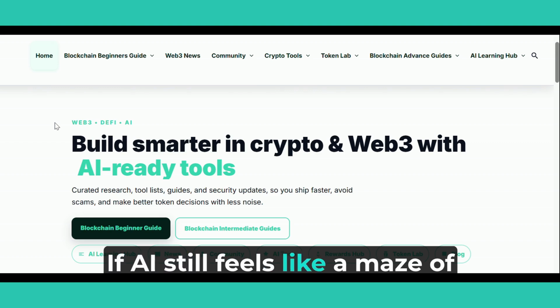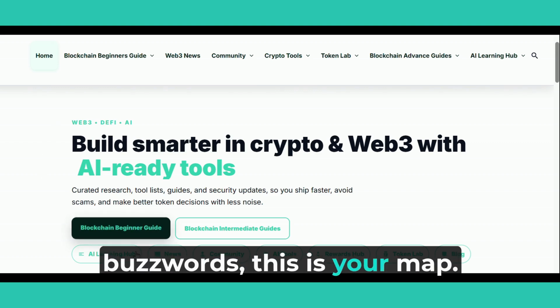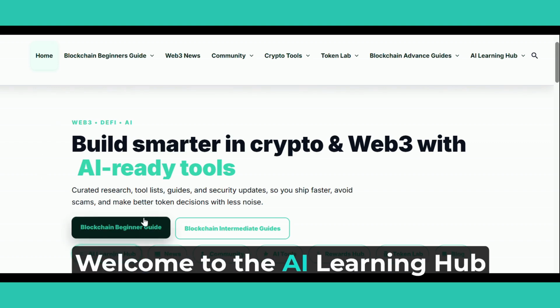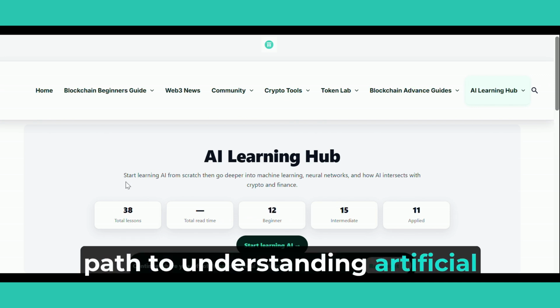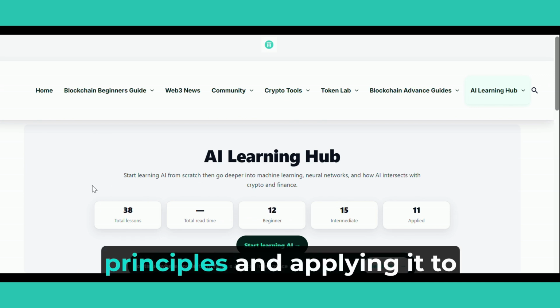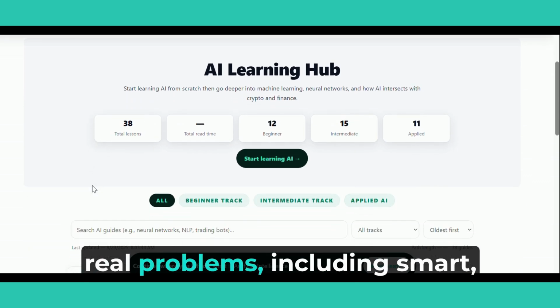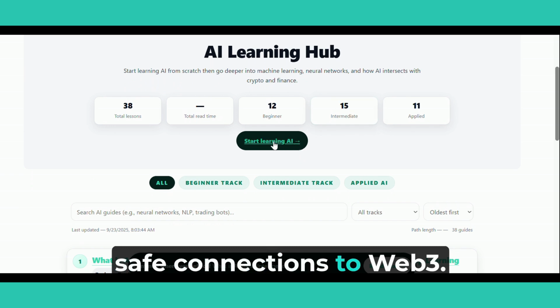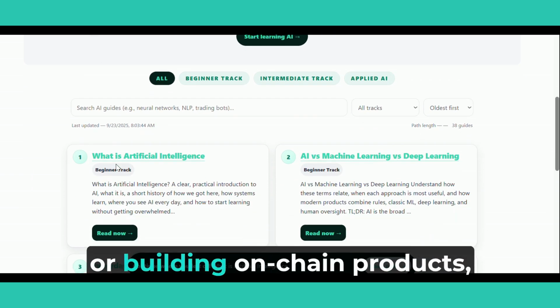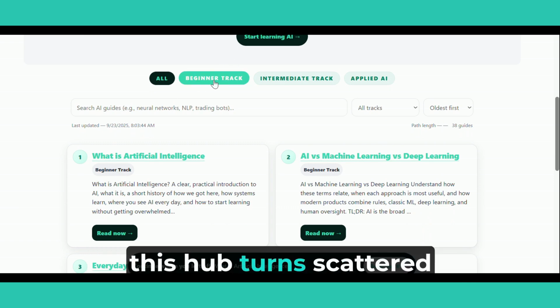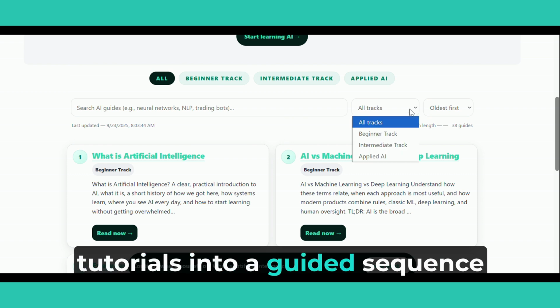If AI still feels like a maze of buzzwords, this is your map. Welcome to the AI Learning Hub from Token Tool Hub, your clear path to understanding artificial intelligence from first principles and applying it to real problems, including smart, safe connections to Web3. Whether you're new, leveling up, or building on-chain products, this hub turns scattered tutorials into a guided sequence you can actually finish.